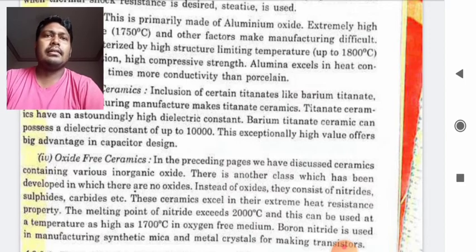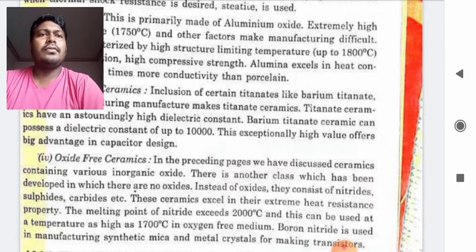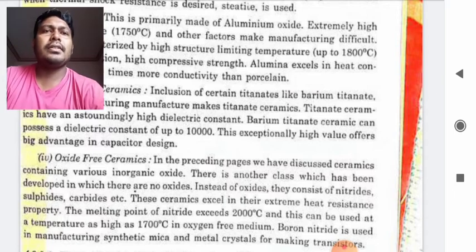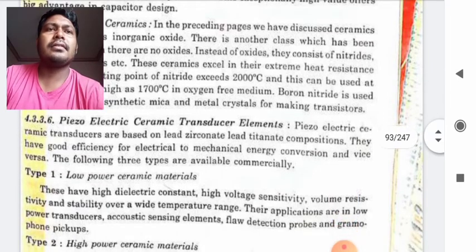sulfides, carbides, etc. These ceramics excel in their extreme heat resistance properties. The melting point of nitride exceeds 2000 degrees centigrade, and this can be used at a temperature as high as 17 degrees centigrade in oxygen free medium. Boron nitride is used in manufacturing synthetic mica and single or metal crystals for making transistors.